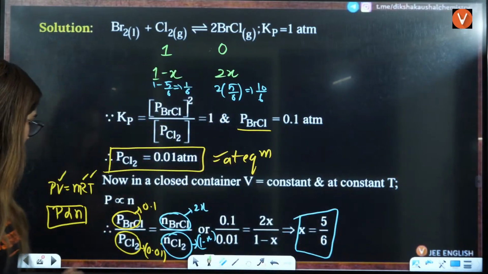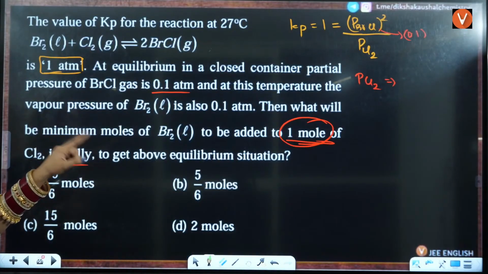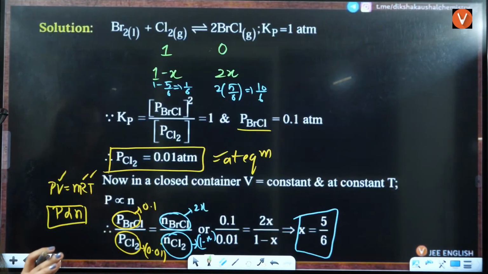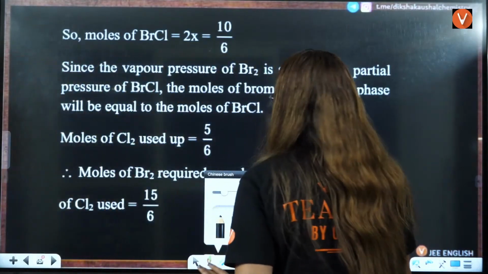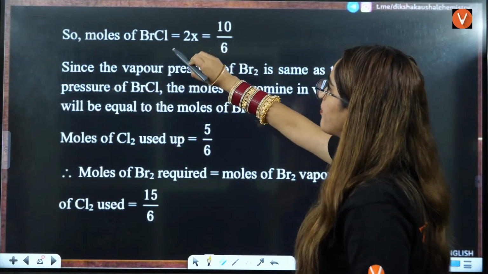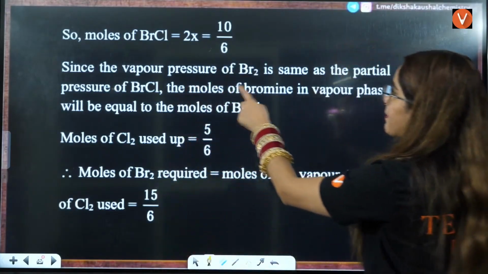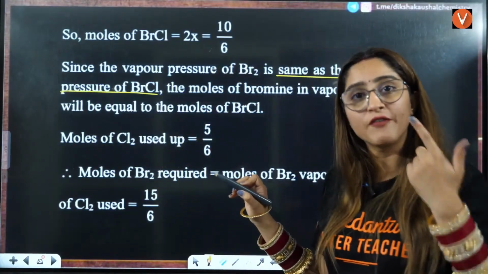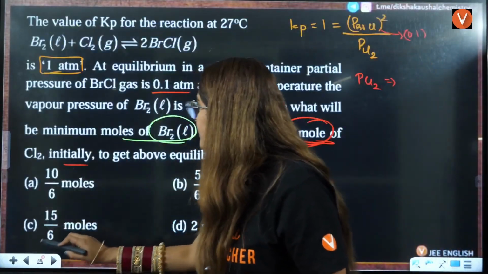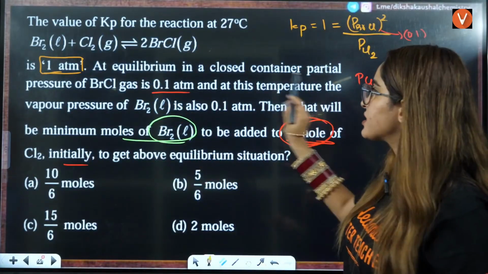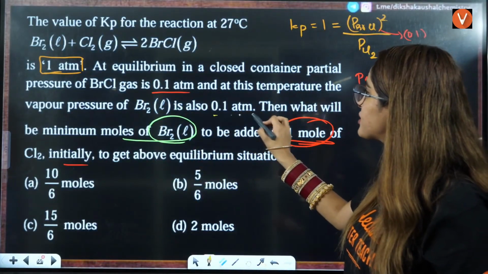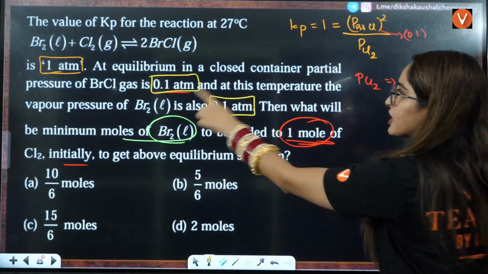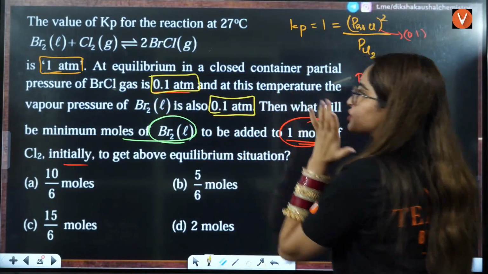Now, see one thing, they are asking you what will be the minimum moles of Br2 liquid that is to be added, right? So for Br2 liquid, what you have to see here, that number of moles of BrCl is 10 by 6. Since the vapor pressure of Br2 is same as that of partial pressure of BrCl, this is given in the question. Okay, if you see, this is given in the question. So vapor pressure is 0.1. That is same as the partial pressure, which is also 0.1.